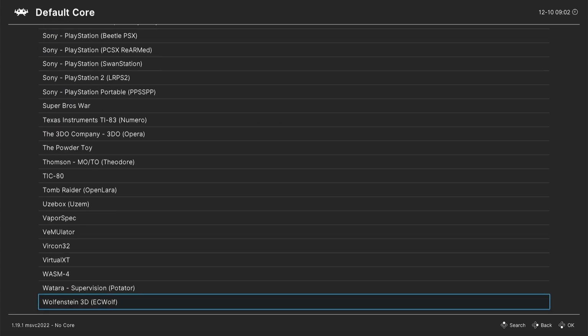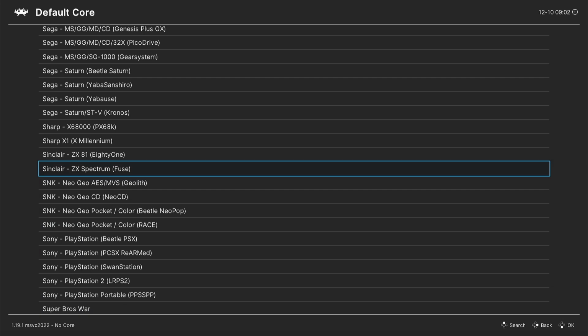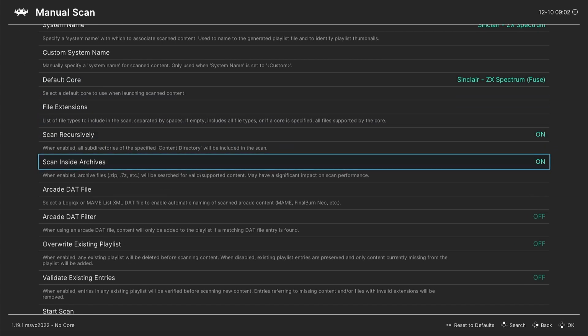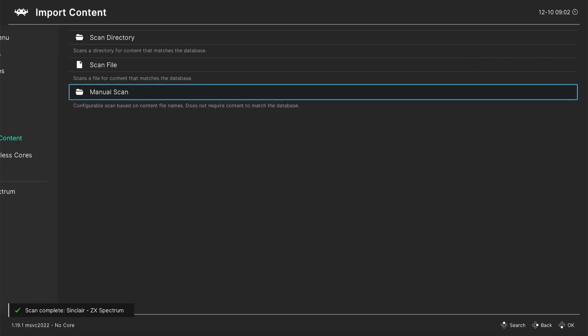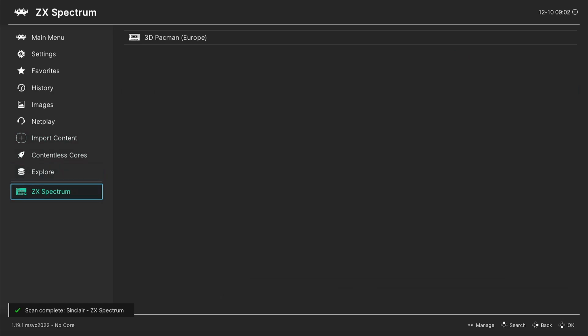Go down to default core and look for the same name. Go down to scan inside archives, make sure that's on. Go all the way down to the bottom to start scan. Press B, go back to the left hand column and select your emulator and run a game.